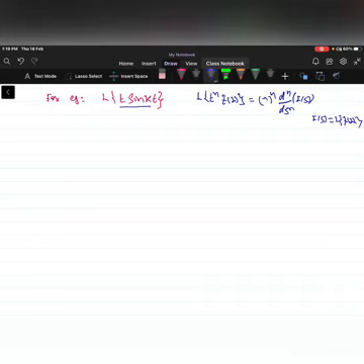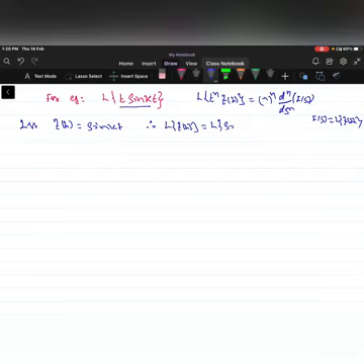Here let f of t is equal to sin kt. Let us find the Laplace of f of t, that is Laplace of sin kt. Laplace of sin kt is k by s square plus k square.